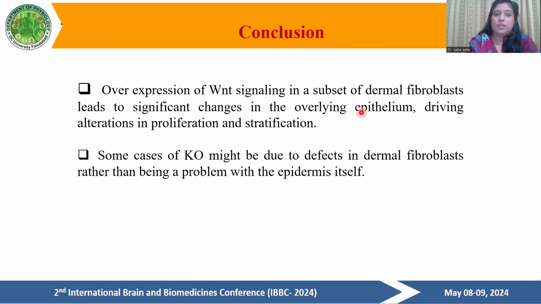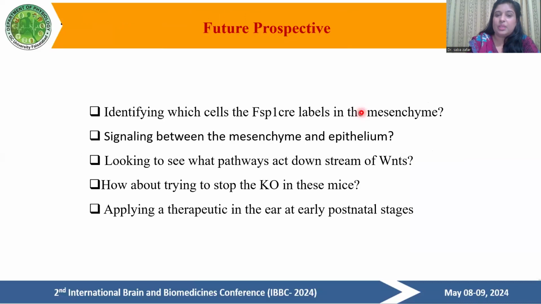So what is the conclusion of our research? Overexpression of Wnt signaling in a subset of dermal fibroblasts leads to significant changes in the overlying epithelium, driving alterations in proliferation and stratification. Some cases of keratosis obturans might be due to a defect in the dermal fibroblasts rather than a problem with the epithelium itself. The future perspectives are: what the FSP1 Cre labels in the mesenchyme, which signaling is present between the epithelium and mesenchyme, and applying a therapeutic in the ear at early postnatal stages.